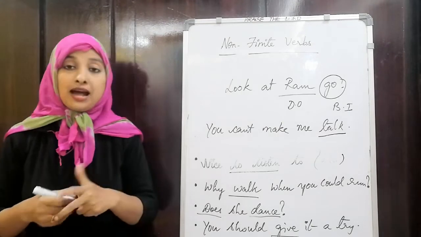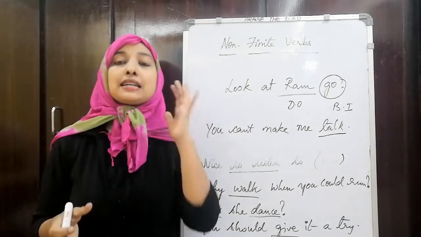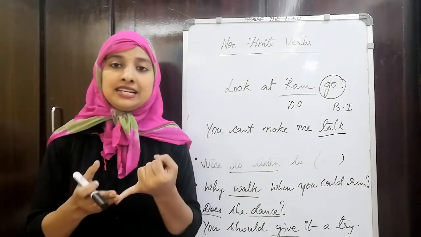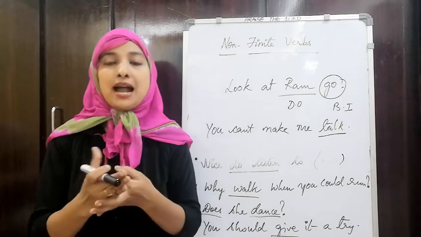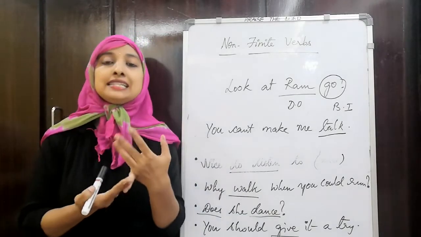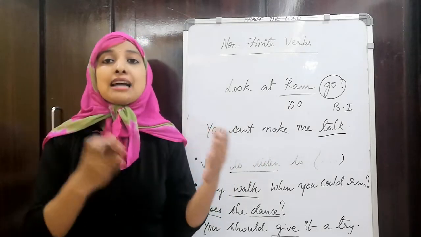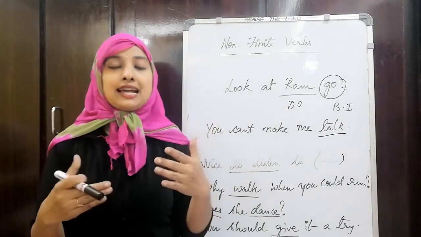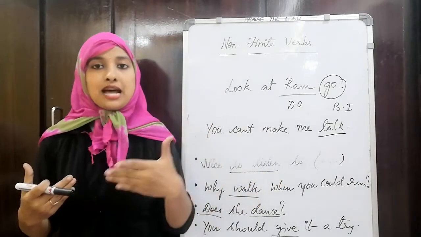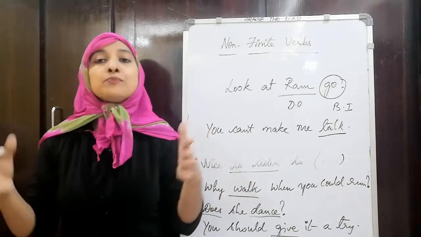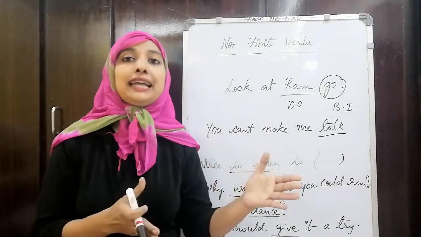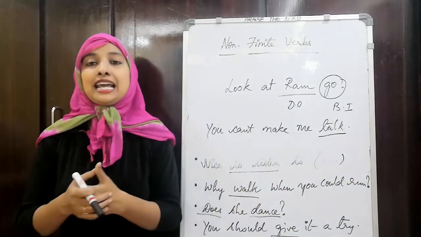So this is about infinitives. Non-finite verbs are classified as gerunds, infinitives and participles. We have seen gerunds. The gerunds are nothing but the ing form of verbs which act as nouns. Participles are categorized as present participle and past participle. They are not verbs, but they take verb forms and express them in the sentence.